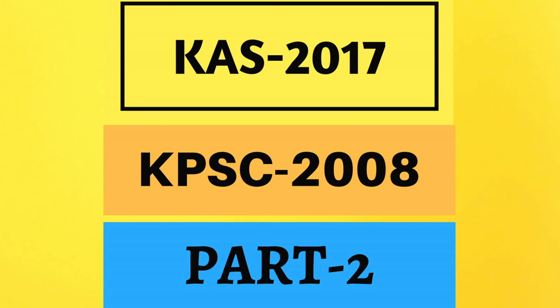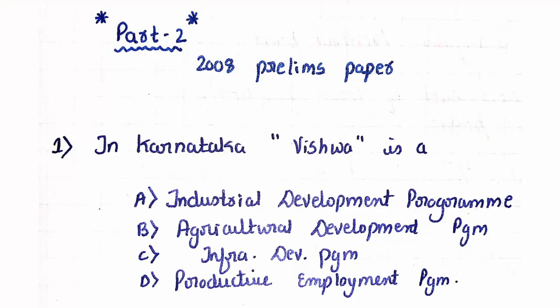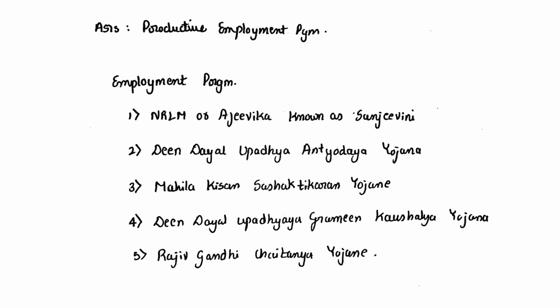This is part 2 of a KPSC 2008 question paper and we'll see 25 questions in this series in detail. First question, in Karnataka, Vishwa is a what? Industrial development program, agricultural development program, infrastructure development program or productive employment program. So Vishwa was a productive employment program.